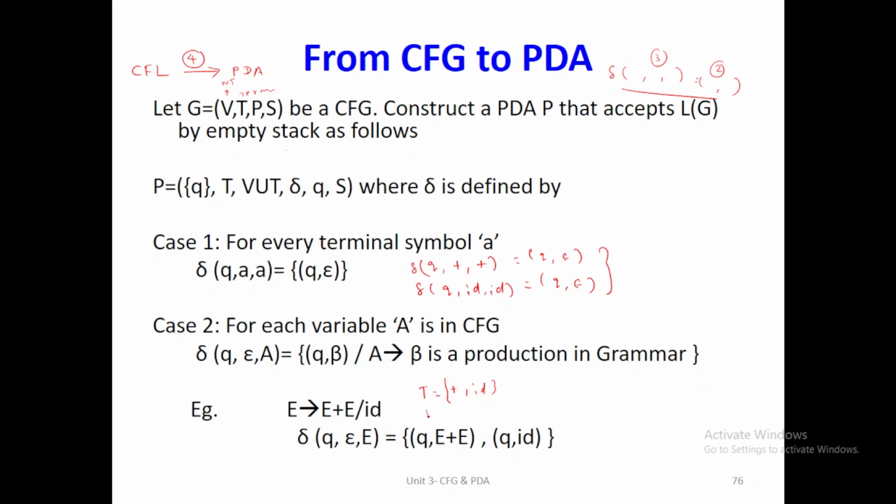So consider this production. This production contains only one non-terminal symbol in it and two productions are available. So if you separately write those productions, E implies E plus E is the first production, E implies ID is the second production. So it should contain two output notations. So tilde of Q epsilon, that non-terminal symbol E equal to, this E contains two notations, so that should be written as a second parameter. So Q comma first production right side value is E plus E, second production right side value is ID. So in this way only we should write the context free grammar to push-down automata notation.